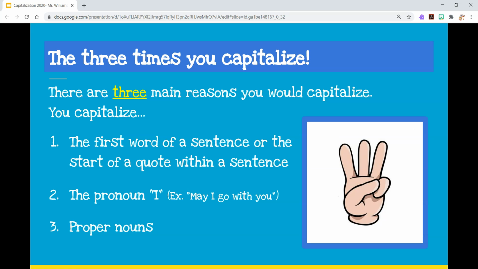But let's get started. So you should be aware that there are 3 times that you capitalize. The first time is one you're probably familiar with. It's the start of a sentence, the first word of a sentence. So anytime you start a new sentence, make sure you capitalize that first word.